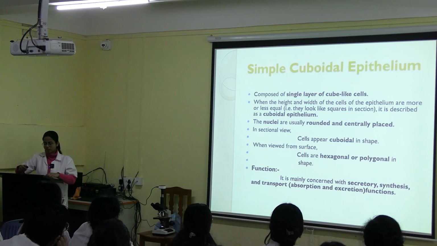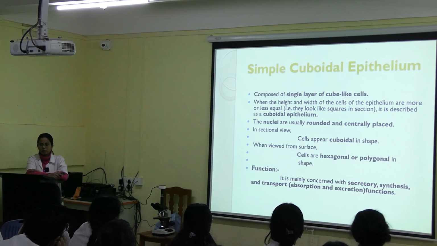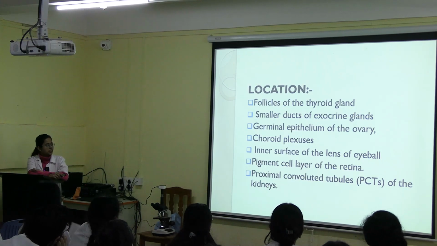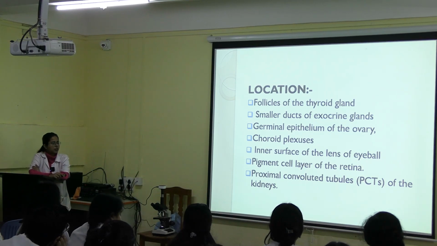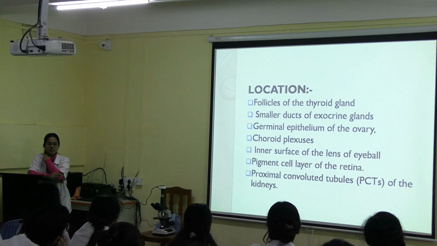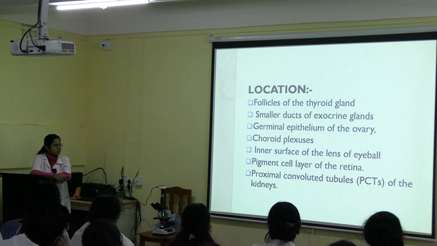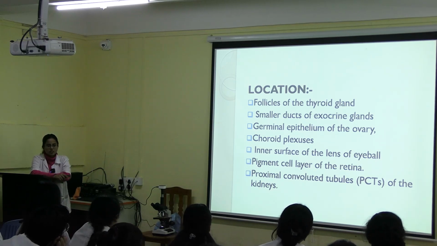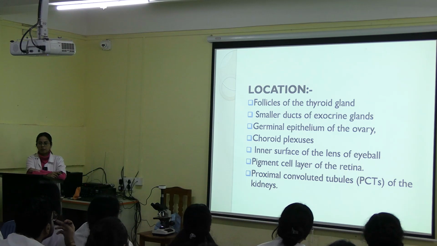Now the functions: absorption, excretion, secretion. These are the functions of simple cuboidal epithelium. Locations: follicles of thyroid gland, smaller ducts of exocrine glands, germinal epithelium of ovary, choroid plexus. What does the choroid plexus secrete? They secrete CSF. What is CSF? Cerebrospinal fluid. Also the inner surface of the lens of the eyeball, pigment cell layer of retina, and proximal convoluted tubules. So these are the places where simple cuboidal epithelium can be found.